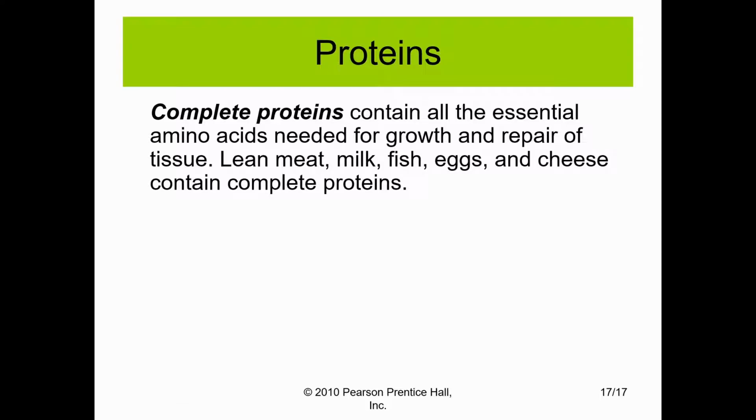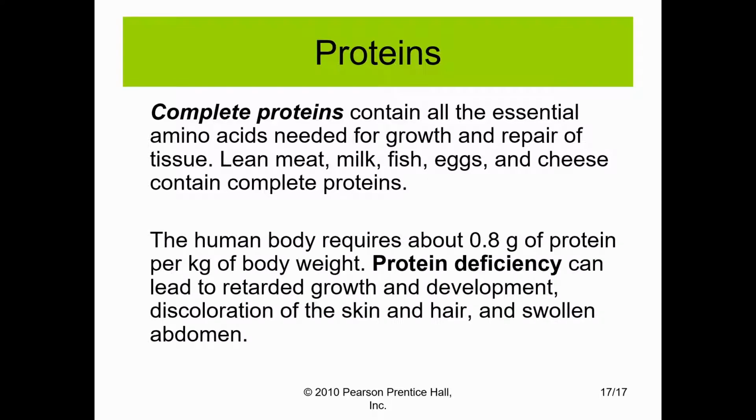Complete proteins contain all of the essential amino acids needed for growth. There are several common food groups like lean meat, milk, fish, and eggs, which contain complete proteins. Our body needs these proteins to function, and it requires a rate of about 0.8 grams of protein per kilogram of body weight per day. Without this intake of proteins, a deficiency can occur, which can lead to negative growth and development, as well as discoloration of the skin or hair and a swollen abdomen.